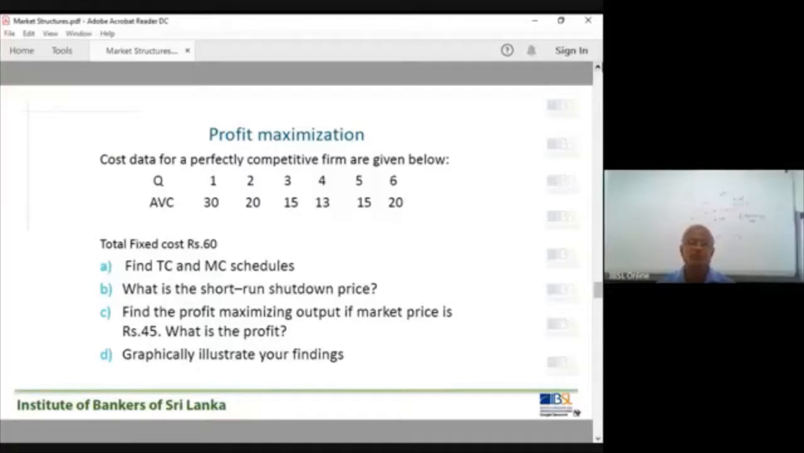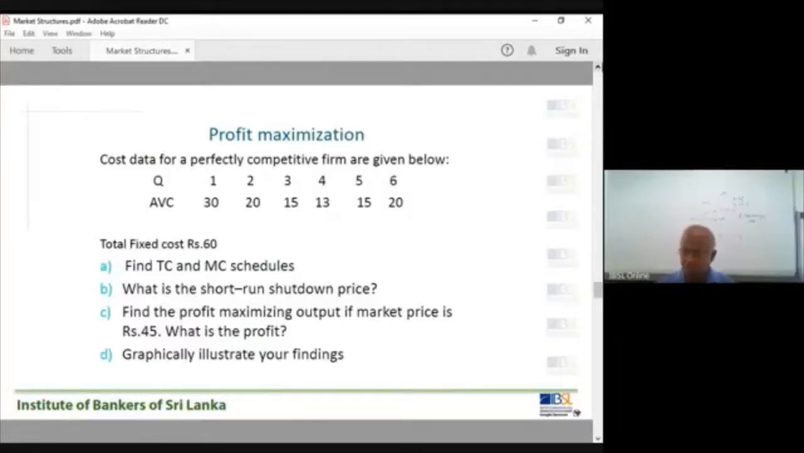Now there are 4 questions. Find the total cost and marginal cost schedule. Second, what is the short run shutdown price? I'll explain that. Third, find the profit maximizing output if the market price is 45 rupees. What is the profit? Graphically illustrate your findings.